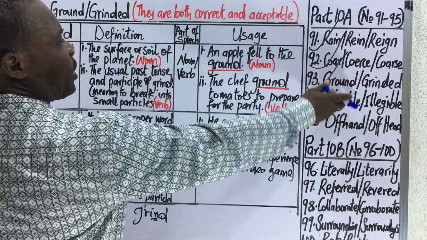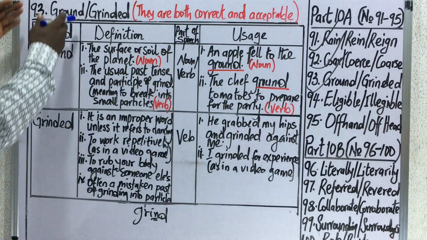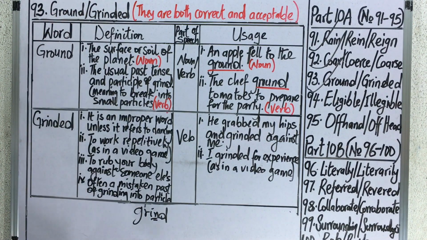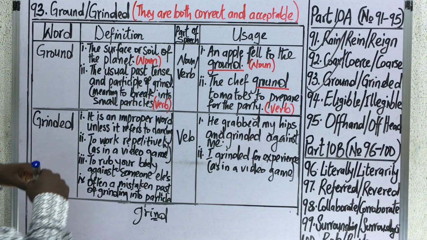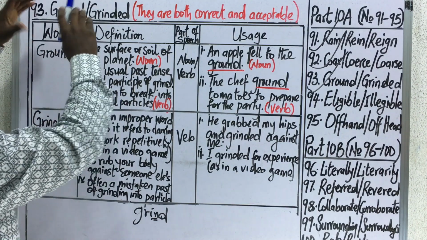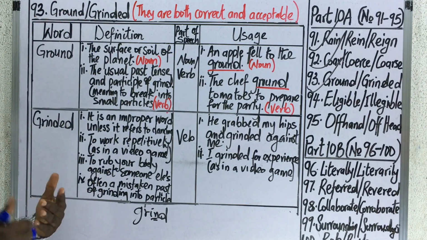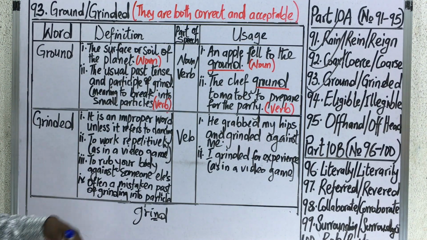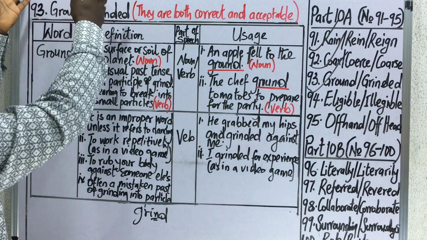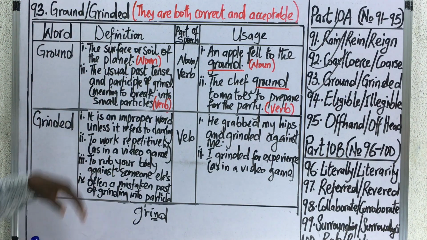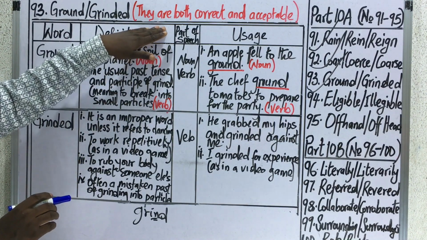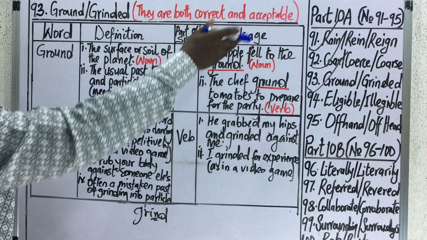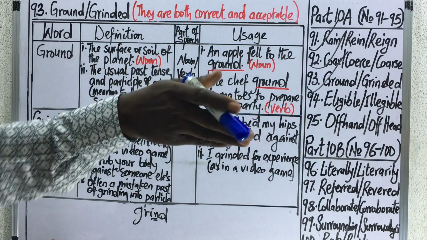Our third set of words in the first part of this episode includes ground and grounded. There's something about these two words that is of great interest in modern English: one of them has not been in use in past decades, but in recent times we now have the word grounded. Both are correct and acceptable, but it used not to be so.